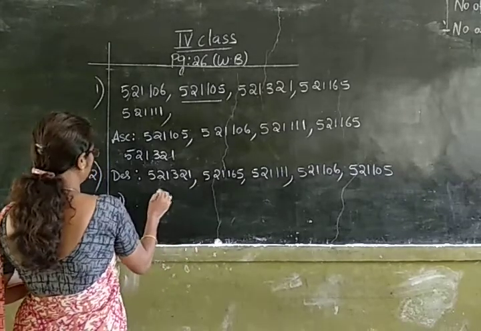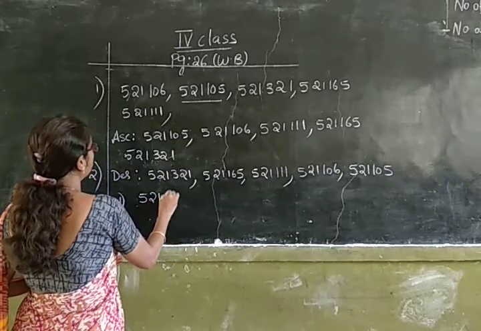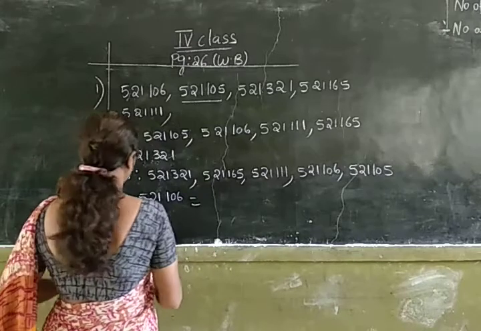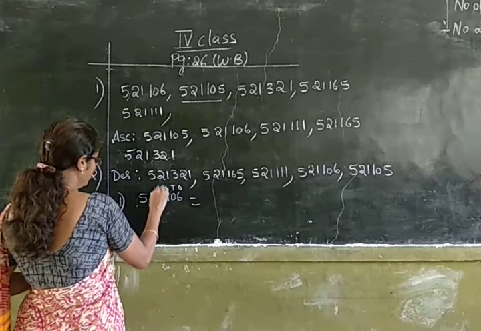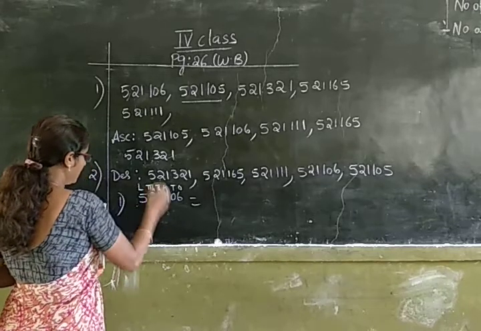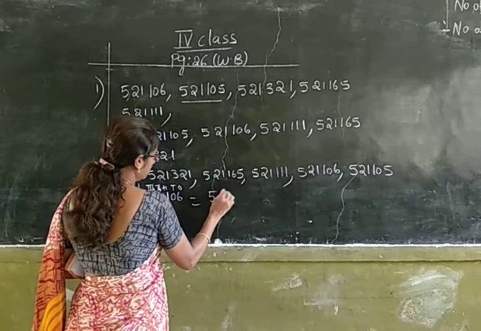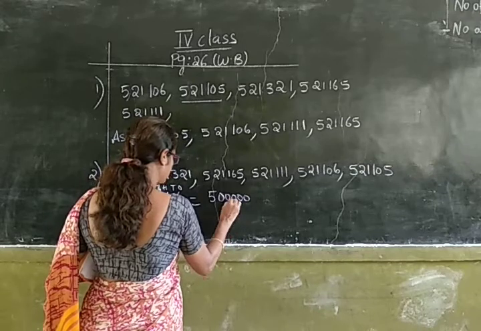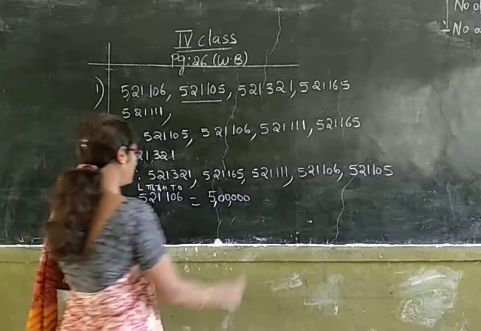Okay, let us take the first one, which is 5,21,106. Now let us write down the expanded form. Further, let us write the places: ones, tens, hundreds, thousands, 10,000s, lakhs. So 5 is in lakhs place. So its place value is 5 lakhs.